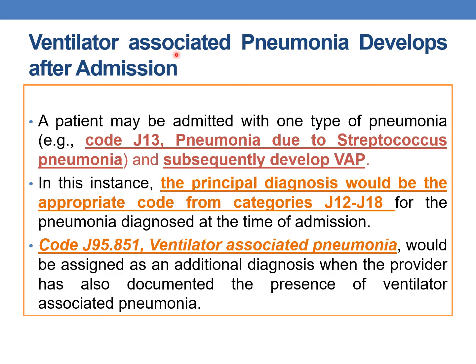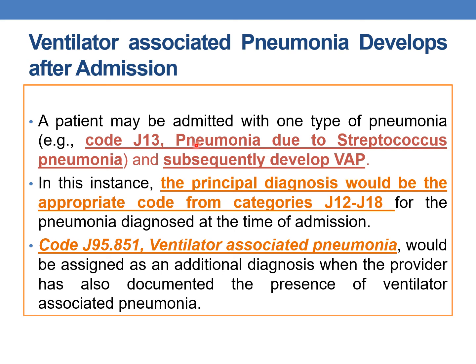Now coming to ventilator associated pneumonia, if it develops after admission, a patient may be admitted with one type of pneumonia, for example J13, pneumonia due to streptococcus pneumoniae, and subsequently develops VAP. In this instance, the principal diagnosis would be the appropriate code from the category J12 to J18.